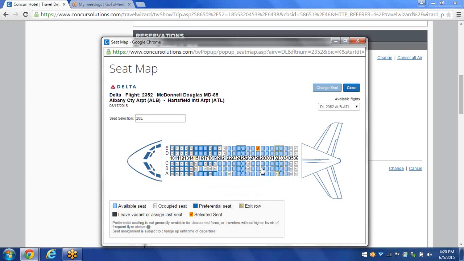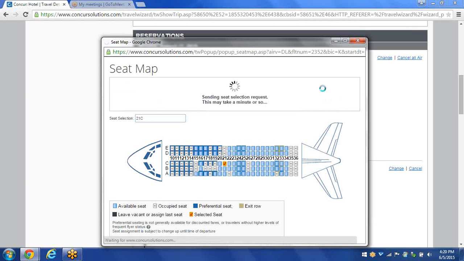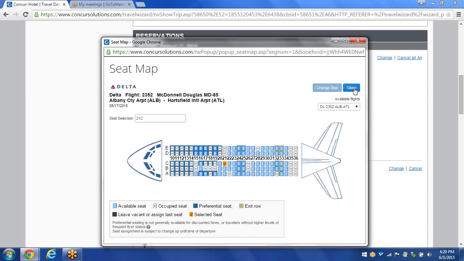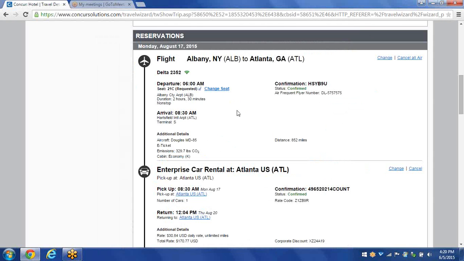So say, for instance, I want to move up to the front, a little bit further up on the plane, and I want to hit the seat right here, which is 21C. All I need to do is just left-click on the seat that I want, and in the upper right-hand corner of the window, I need to click on the button that says Change Seat. When I click on Change Seat, the screen will refresh. Then I click on Close, and then if you notice, my seat has changed to 21C requested, and I can do that with any segment on my flight.